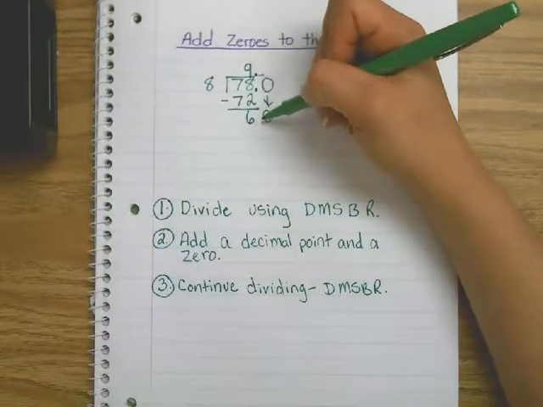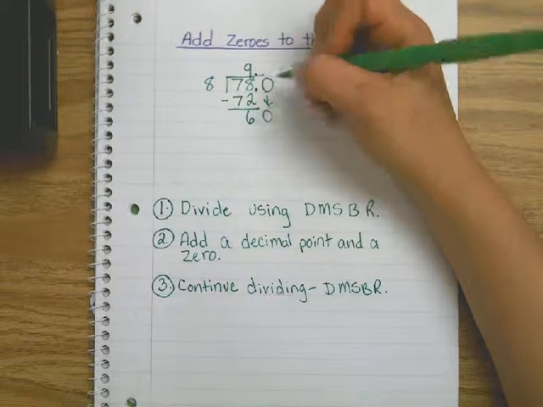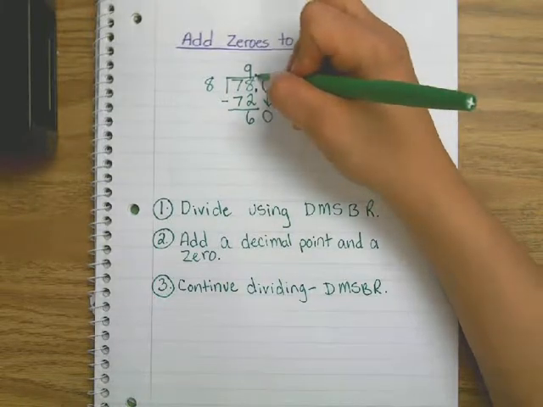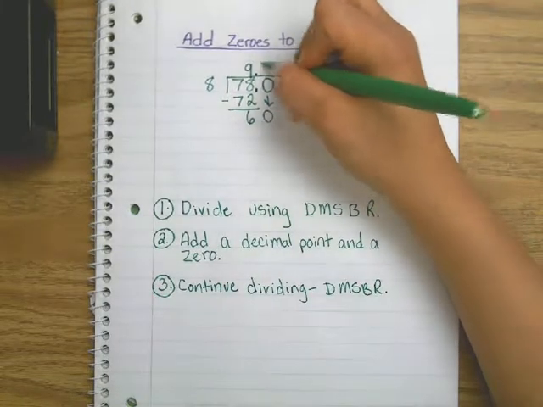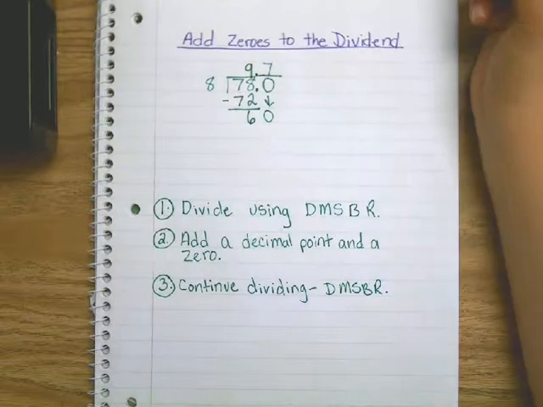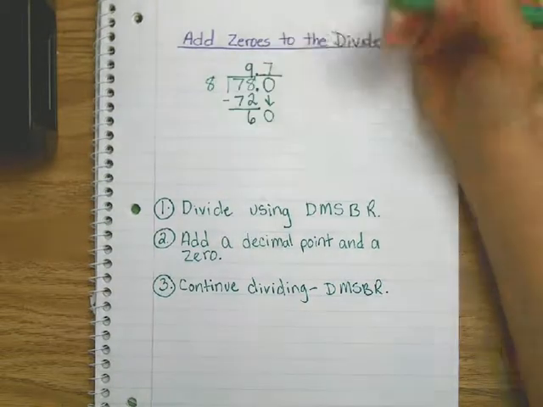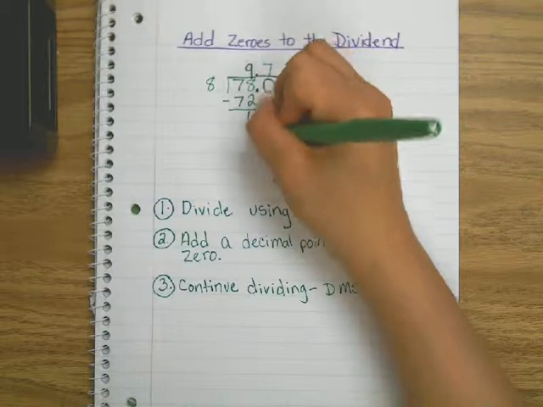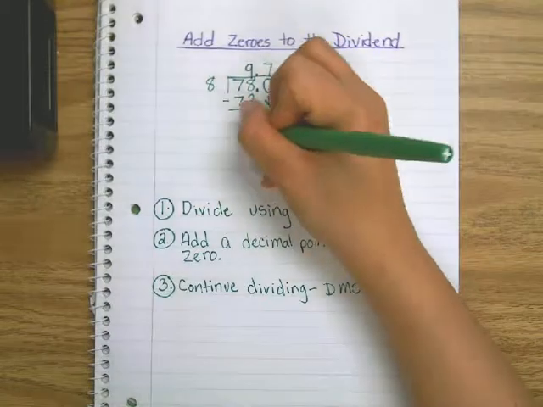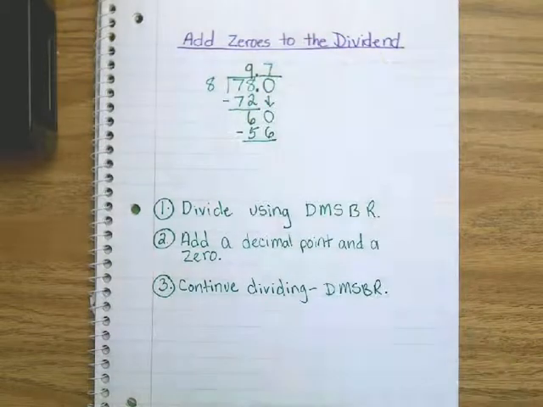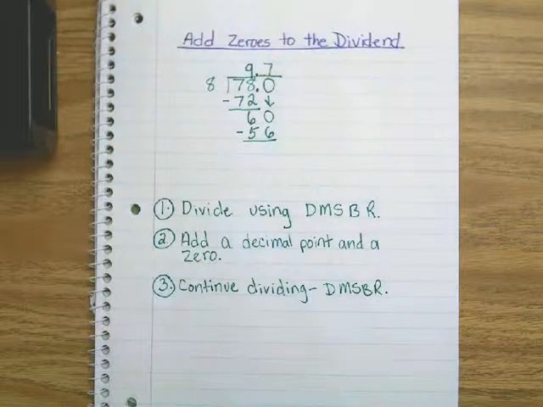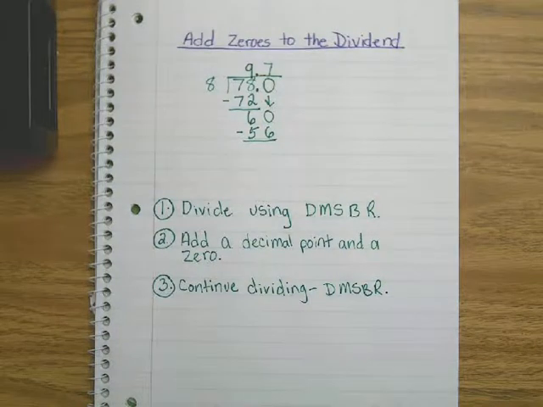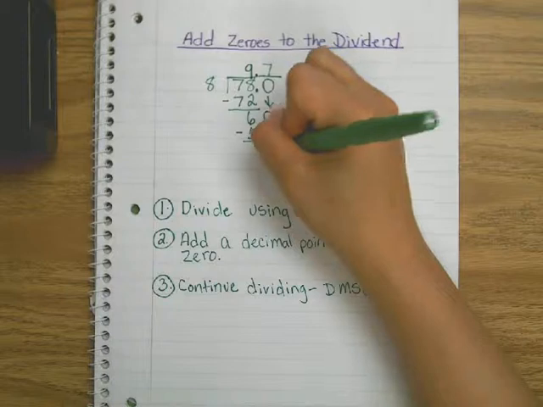No, 7. So I'm going to extend that, and I'm going to put a 7. What's 7 times 8? 56. Now I subtract 60 minus 56. What do I get? 4. I still have a remainder.